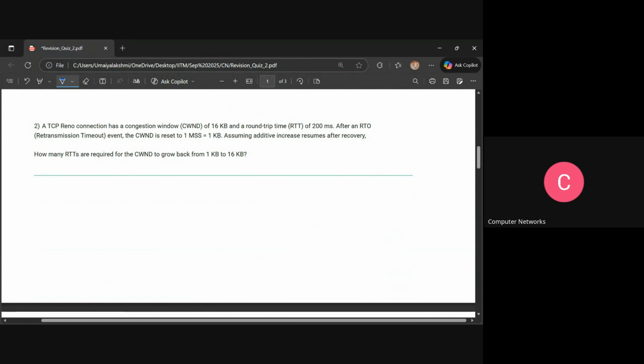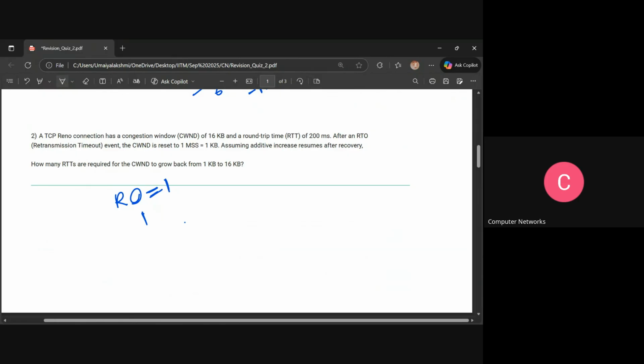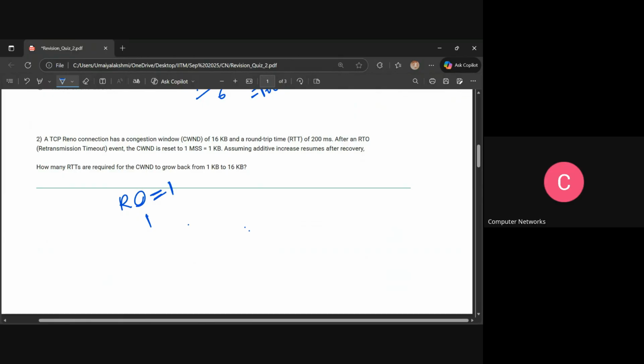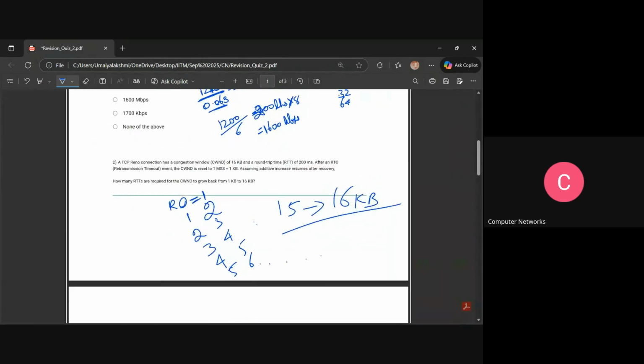See, let's say RTT 0. In 0 I'm taking 1. In 1 what will it become? 2. Are my writings visible, people? Yes. Okay, so for 1 I'm getting 2, for 2 I'll get 3, for 3 I'll get 4, for 4 I'll get 5, and for 5 I'll get 6. Like this it goes on, which means when it is 15, I'll get 16 kb, right? So here the answer will be 15.